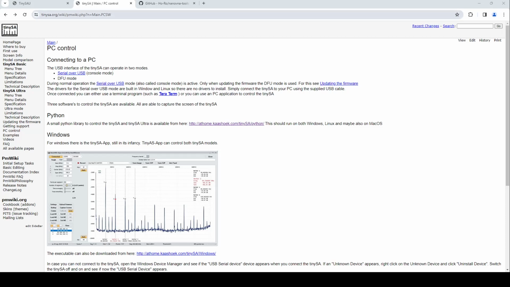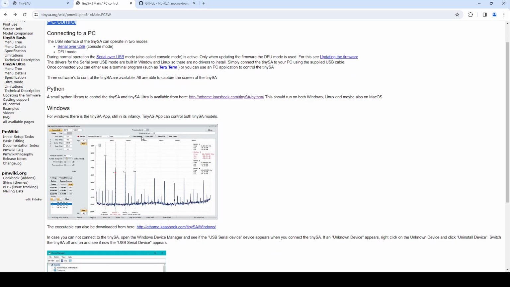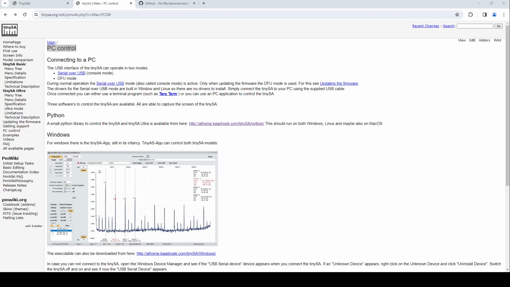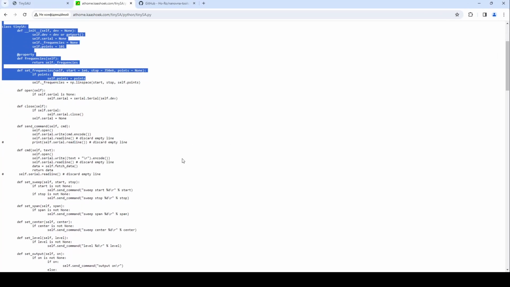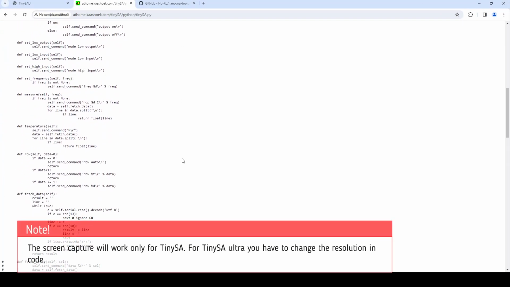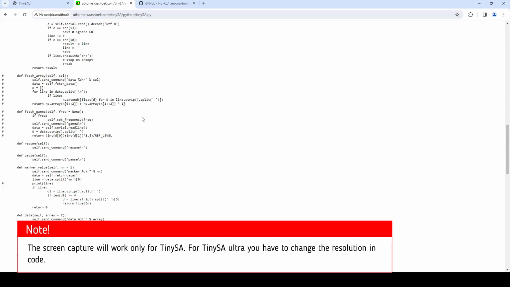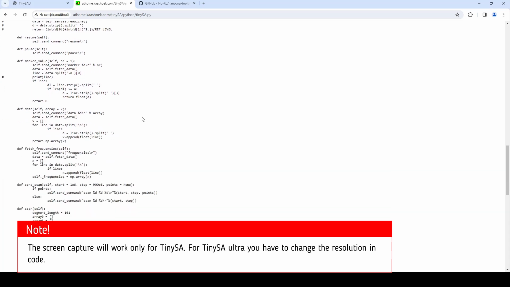So here we have the TinySA.org official site. Here is the link where the PC control is described. The TinySA can be controlled via serial over a USB console cable. Here we have several options: a Python library, and a Windows app that works great. As for Python, we can download this script or just see it. Here's a small script, but it will work only for the general TinySA version and will not work for the Ultra version. For the Ultra version you need to change the code to support the better resolution of the Ultra version.